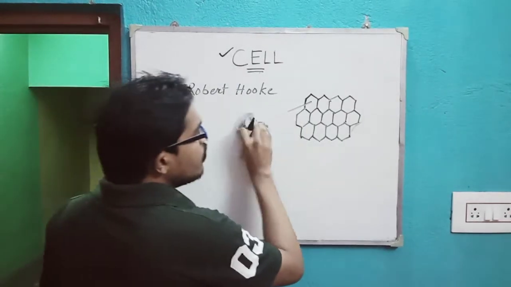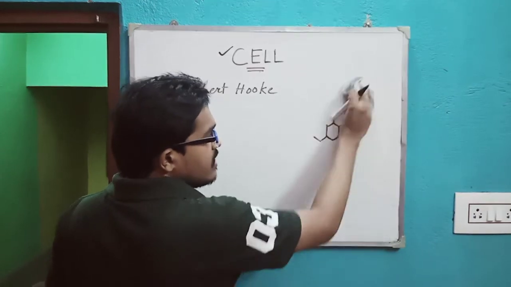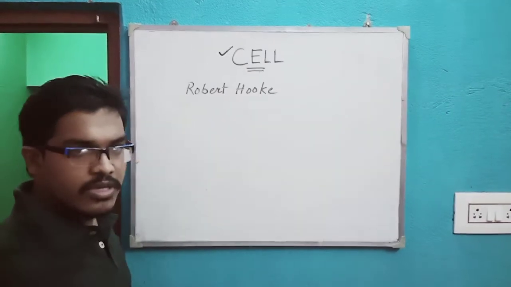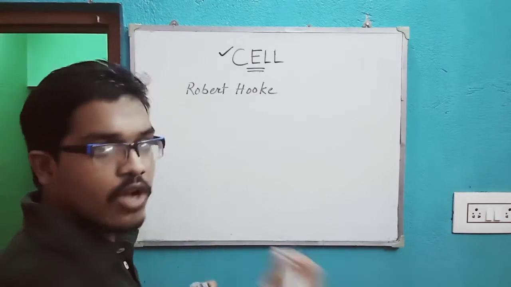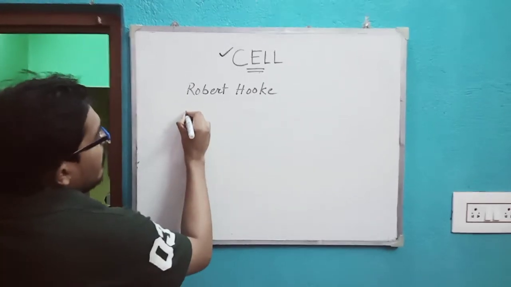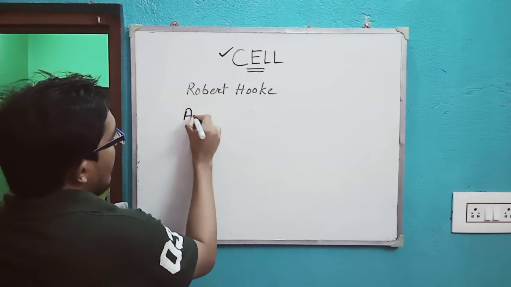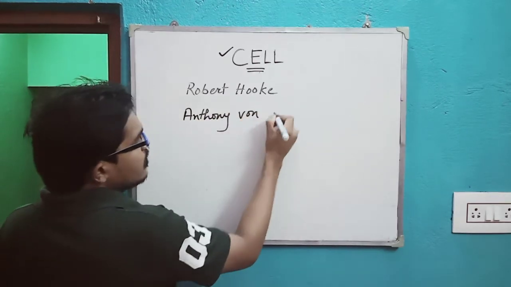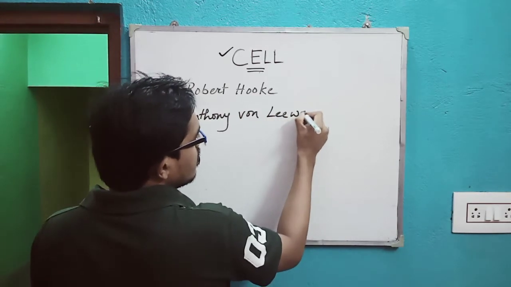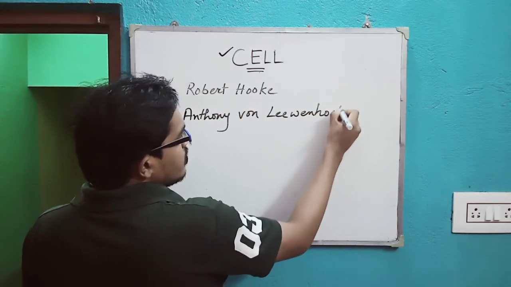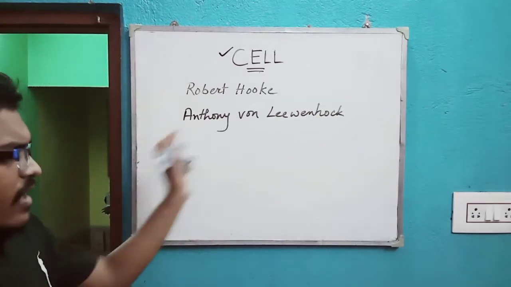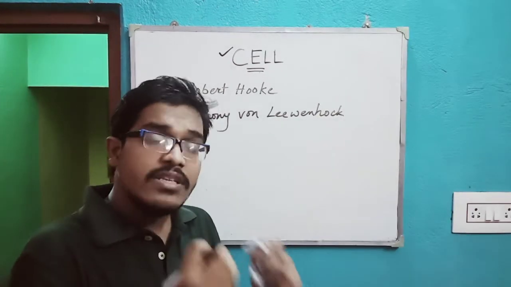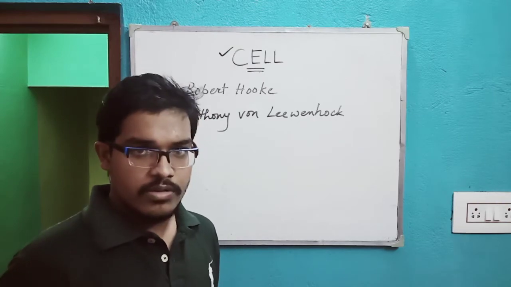So how did we know that this is a part of a living body? This discovery was done by Anthony von Leeuwenhoek. Fascinating person. He actually observed the living cells under the microscope.